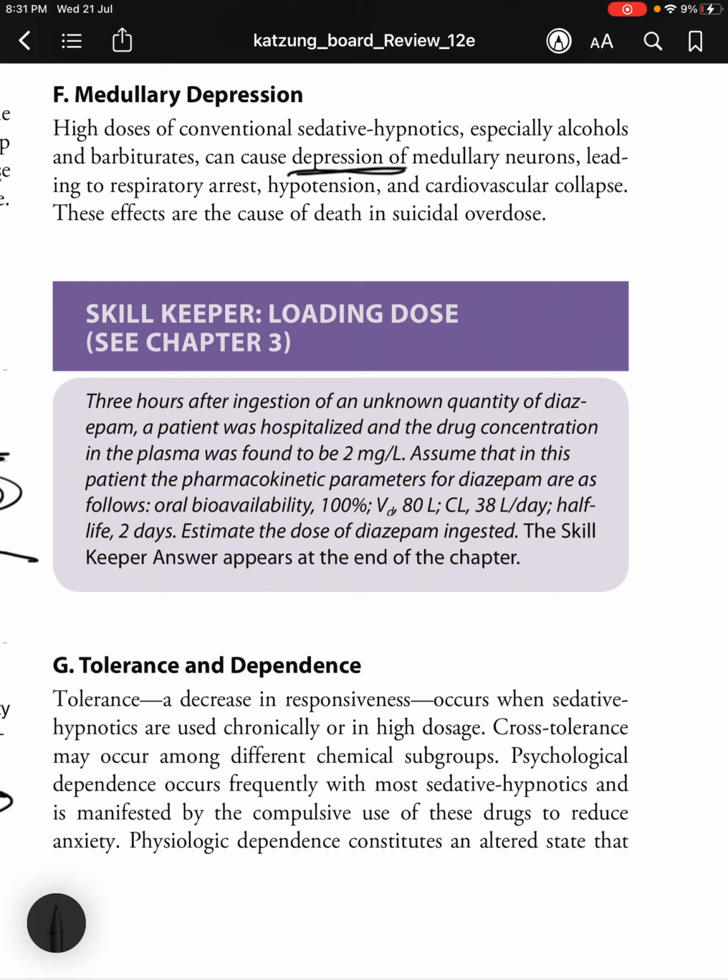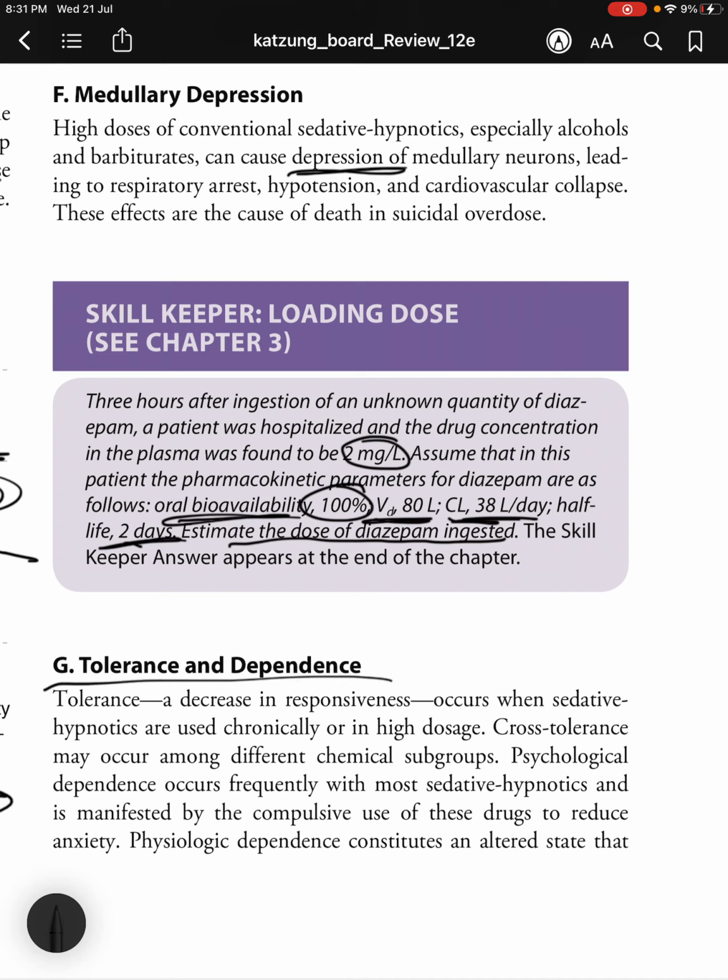So 3 hours after ingestion of an unknown quantity of diazepam, a patient was hospitalized and the drug concentration was found to be 2 mg per liter. Assume that in this patient the pharmacokinetic parameters for diazepam are as follows. The oral bioavailability is 100%. Apparent volume of distribution is 80 liters and clearance is 38 liters per day. Half-life is 2 days. So estimate the dose of diazepam ingested. There's a formula, we'll discuss it later.